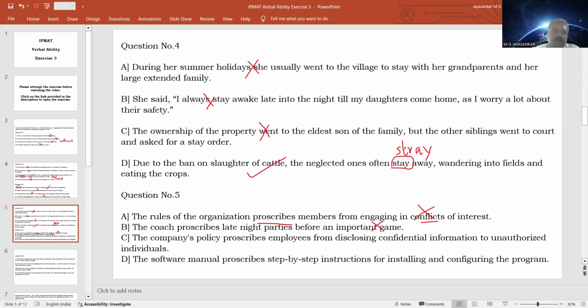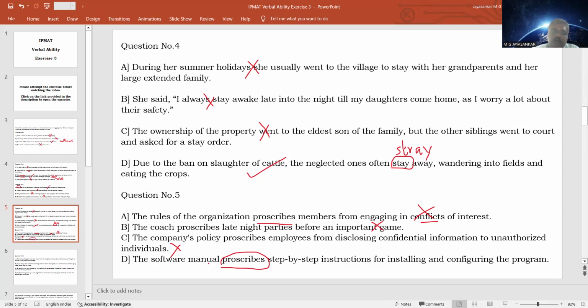So not our answer. The company's policy prescribes employees from disclosing confidential information to unauthorized individuals. So the company's policy says that employees should not be disclosing sensitive information to outsiders or any other unauthorized individuals. So again, the usage is correct. So not our answer. Option D, the software manual prescribes step-by-step instructions for installing and configuring. So here, what should be the correct word? It is not prohibiting.